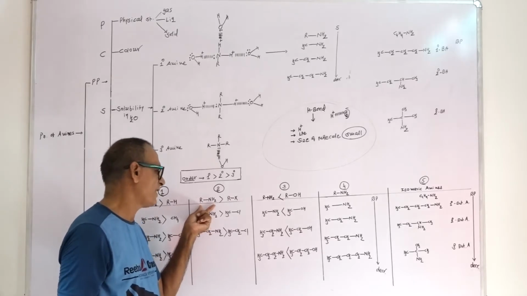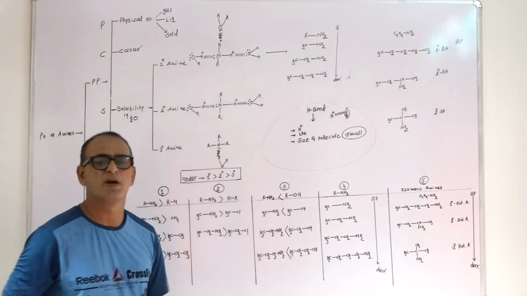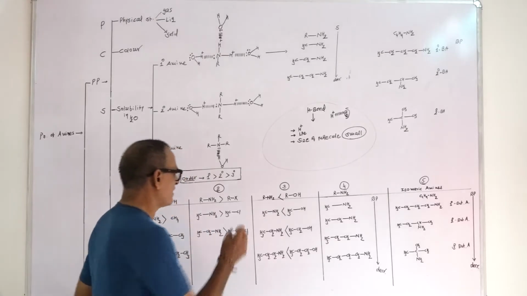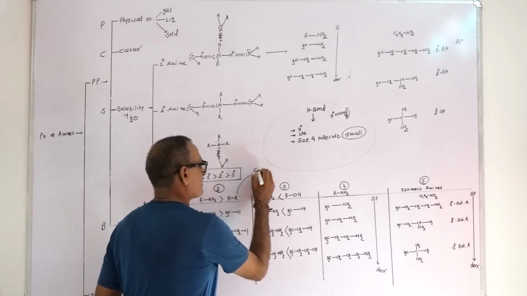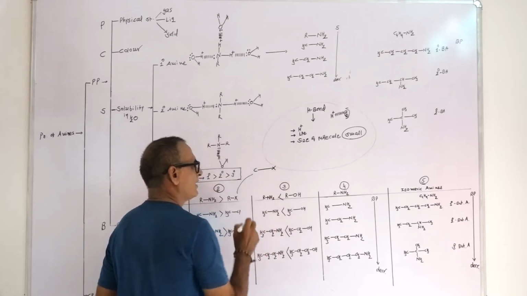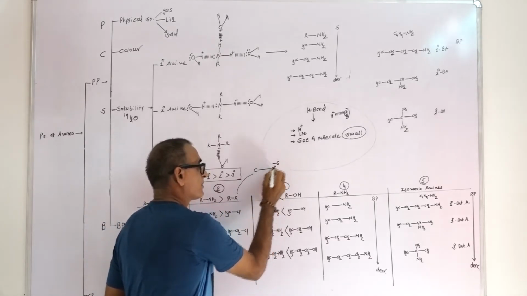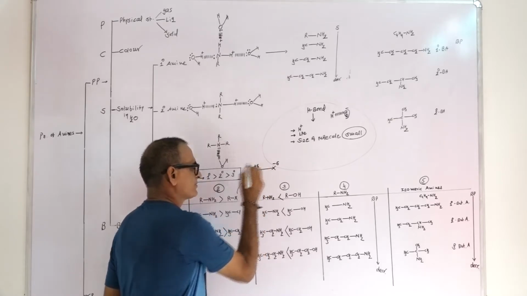boiling point of amines is greater than boiling point of alkyl halide. In alkyl halide, organic halide, there is a bond between carbon and halogen. Electronegativity of halogen is more compared to carbon. This is minus charge, this is plus charge.